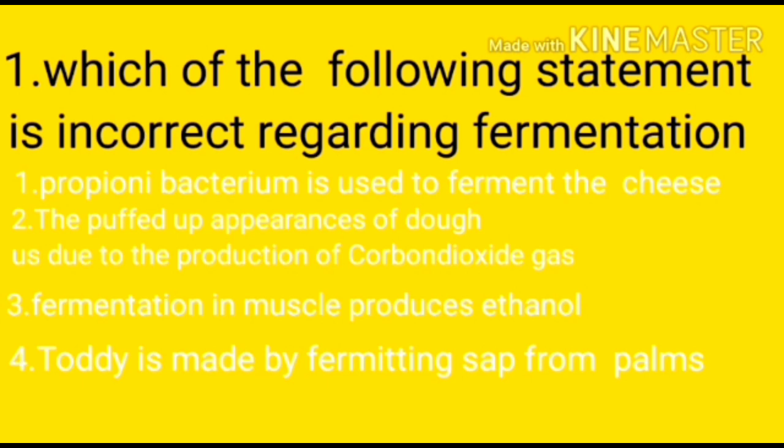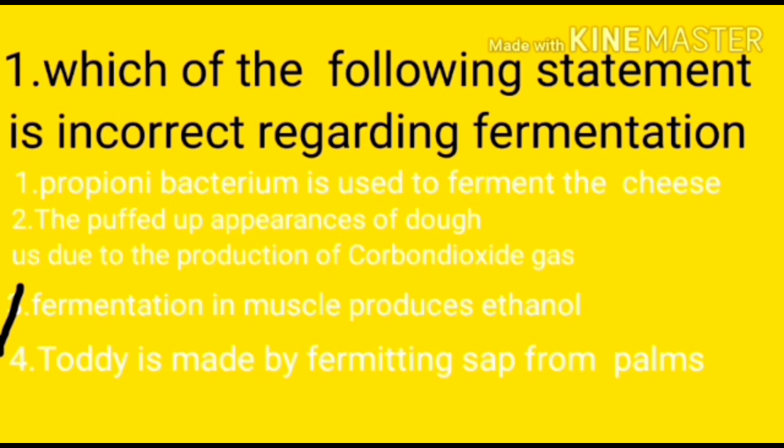Option 3 is given as fermentation in muscle produces ethanol. Option 4 is given as toddy is made by fermenting sap from the palm. Here the question asks for the incorrect one regarding fermentation. So out of these four, the third one is incorrect. Fermentation in the muscle cells produces alcohol, ethanol? No. It produces lactic acid. Alcohol is produced in the yeast cells.